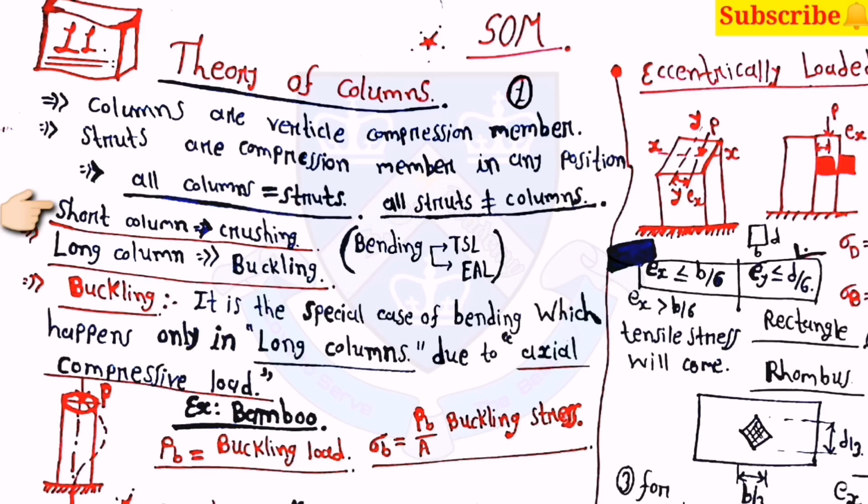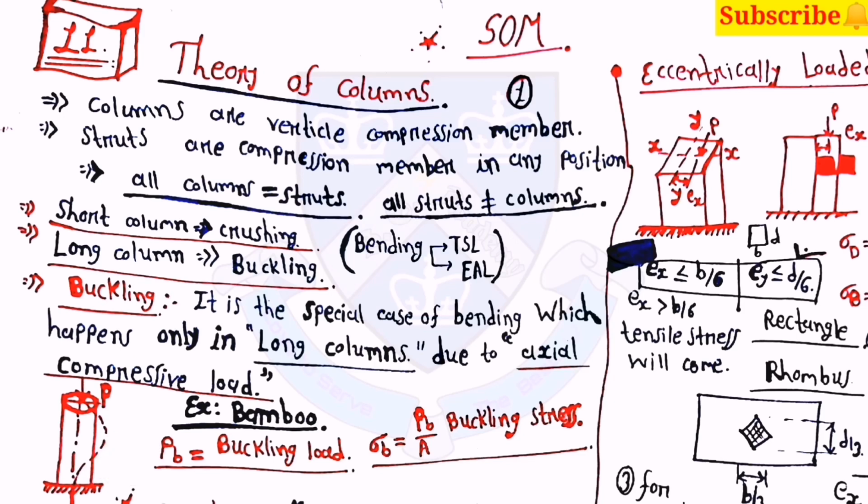Short columns go under crushing, and long columns go under buckling. These are very basics, but some important topics are there. Buckling is the special case of bending, which happens only in long columns due to axial compressive load. An example is bamboo.